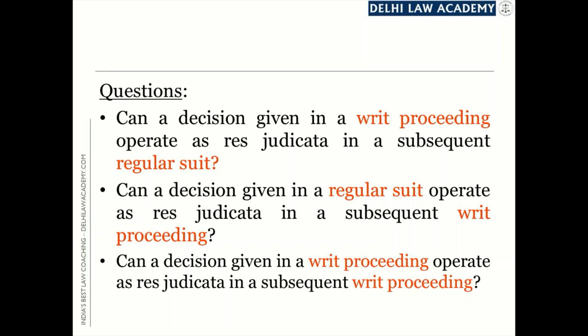And we can have a third situation also where the first proceeding was a writ proceeding and the subsequent proceeding is also a writ proceeding. So the common question is, can a decision given in such proceedings or regular suits operate as res judicata in subsequent proceedings or suits? If the former is also a suit and the subsequent is also a suit, definitely section 11 is applicable. But if in one of the points of time it is a writ proceeding, will section 11 be still applicable?